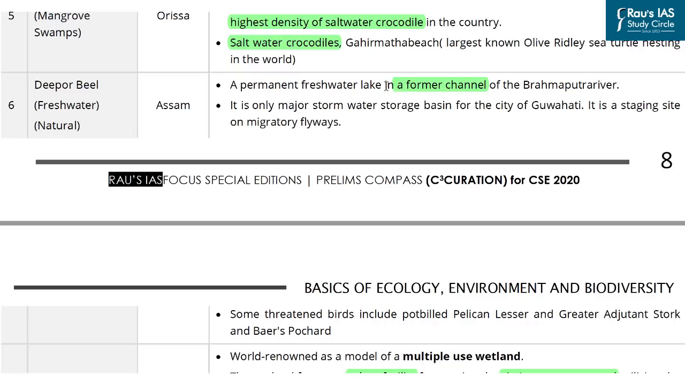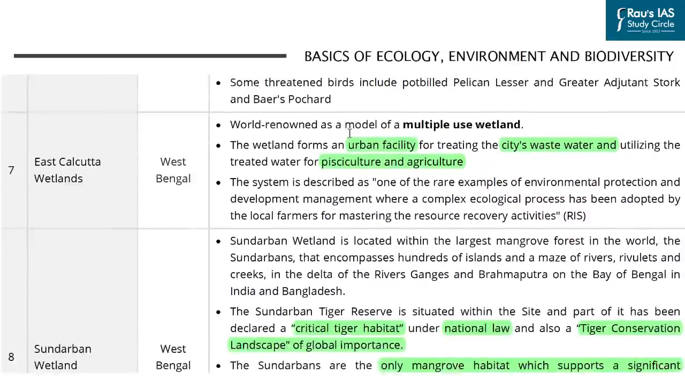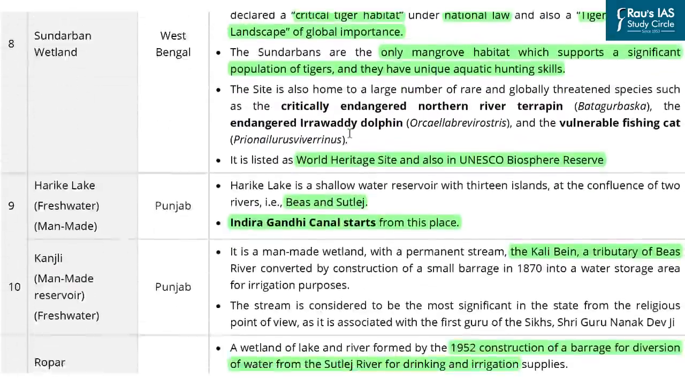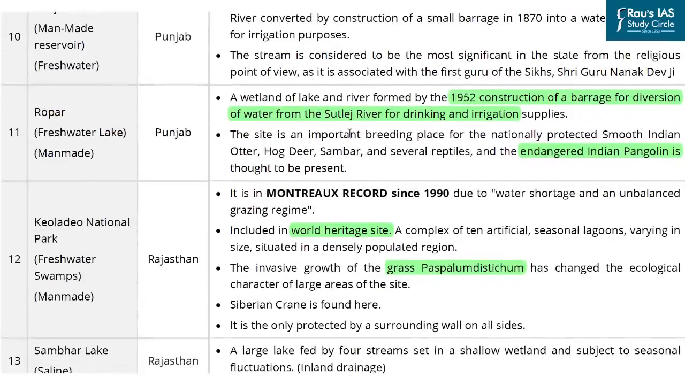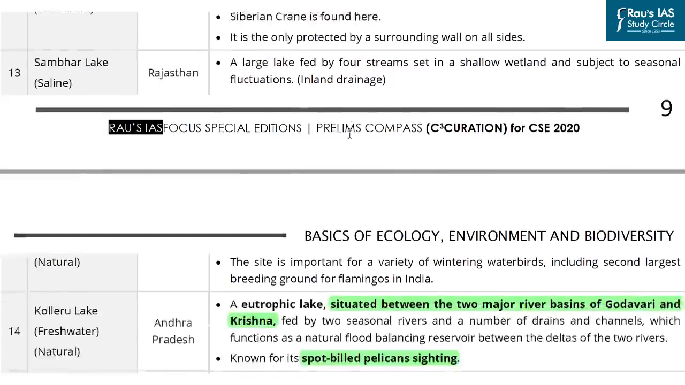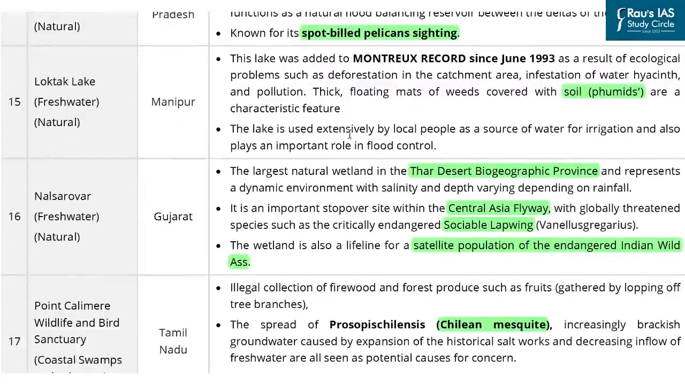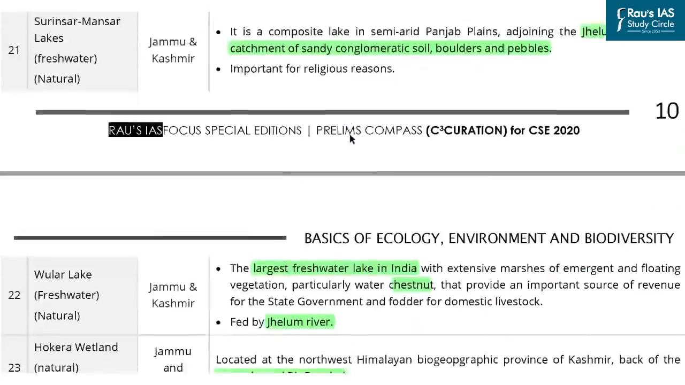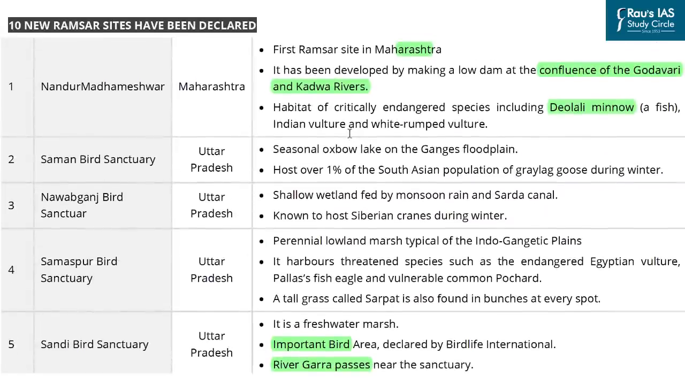Now, some of the threatened birds that are found at this location include the spot-billed pelican, the lesser and greater adjutant stork, and the Baer's pochard. Accordingly, you will find the list of other important wetlands from different states in India and the description of these wetlands. And these aspects that have been covered in the prelims compass become very important for us from the preliminary examination point of view. Further, you might all be knowing that recently 10 new Ramsar sites have been declared and added in the list of wetlands of international importance in the Ramsar Convention.